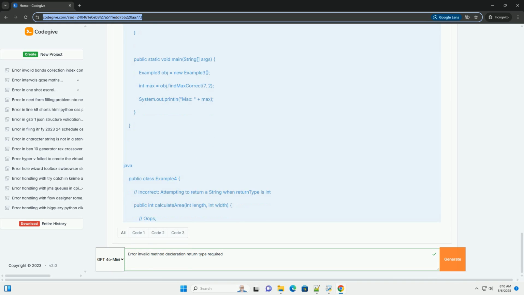4. For non-void methods, verify return statements. If the return type is not void, double check that your method includes a return statement for every possible execution path. 5. Check the data type of the returned value. If you have a return statement, ensure that the data type of the value you are returning matches the return type declared in the method signature. 6. Rule out other syntax errors. Sometimes a missing semicolon, a mismatched brace, or other simple syntax errors can obscure the real problem and indirectly lead to the return type required error.